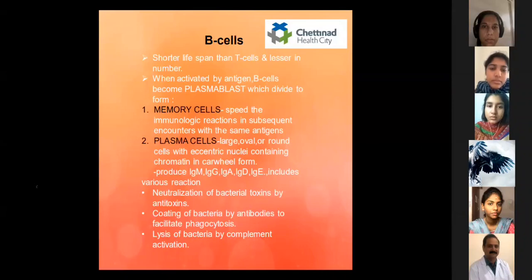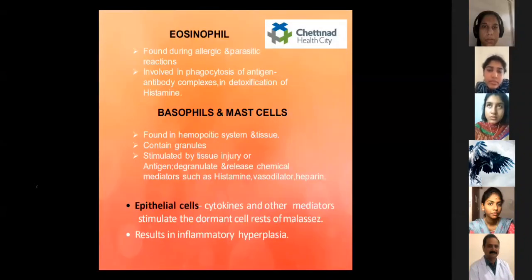So the next is eosinophils. They are found during allergic and parasitic reactions, and they are involved in phagocytosis of antigen-antibody complexes and detoxification of histamine. And the next is basophils and the mast cells. They are found in the hemopoietic system and the tissue. They contain granules. They are stimulated by tissue injury or antigen. They degranulate and release chemical mediators such as histamine, vasodilators, and heparin. And the next is epithelial cells. Epithelial cells, with cytokines and other mediators, stimulate the dormant cell rests of Malassez. It results in inflammatory hyperplasia.